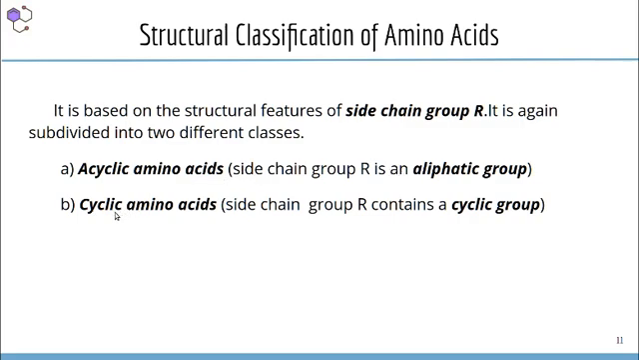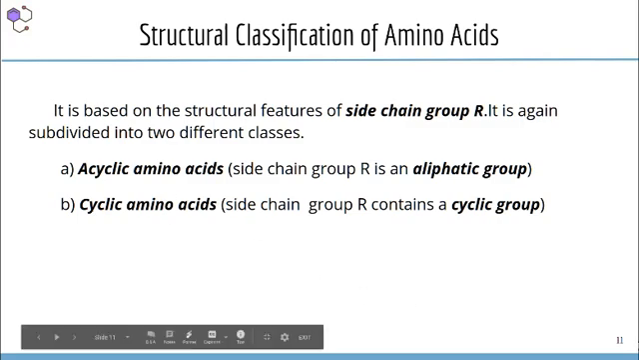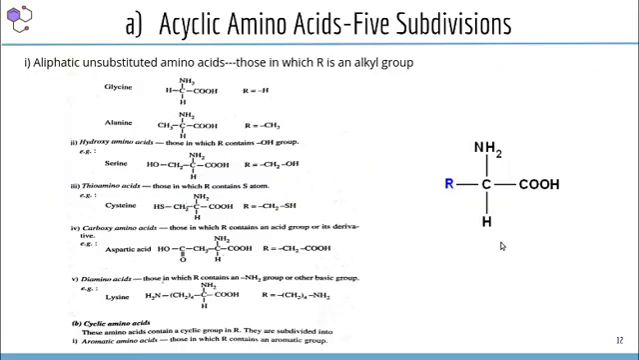Then in the case of cyclic amino acids, the side chain group R contains a cyclic group. That means a ring or cycle is present in the side chain. Then that type of amino acid is known as cyclic amino acid. So the main classification here, structural classification of amino acid is acyclic and cyclic. The acyclic amino acids are again subdivided into 5 classes. First one is aliphatic and substituted amino acids.